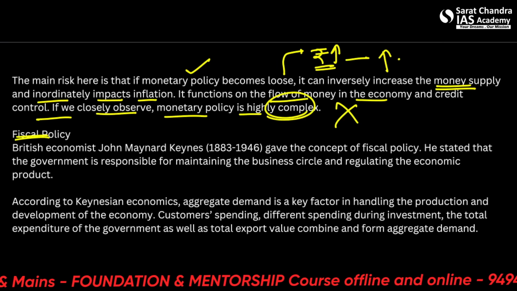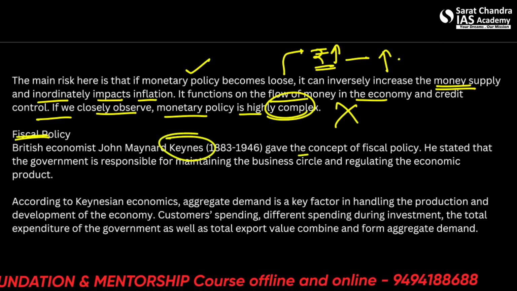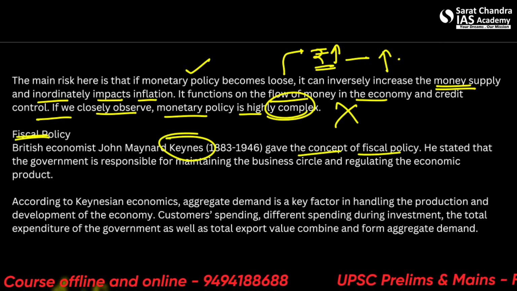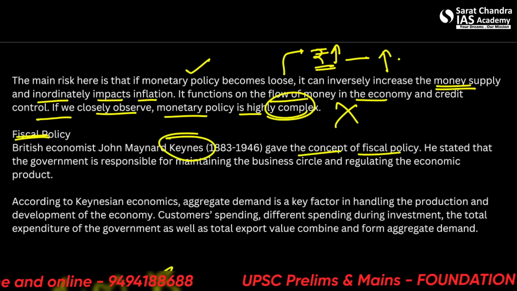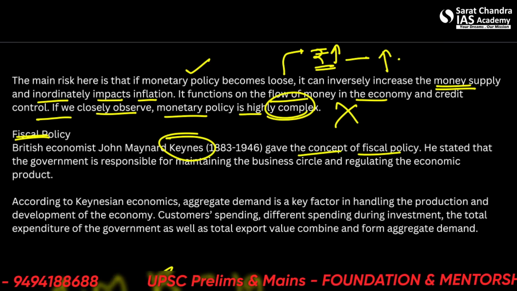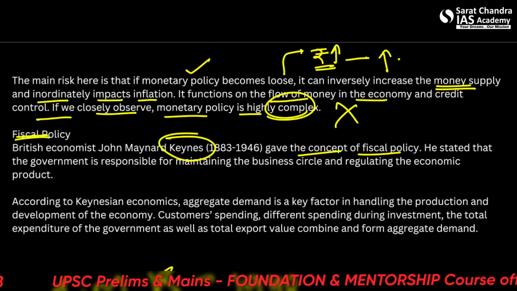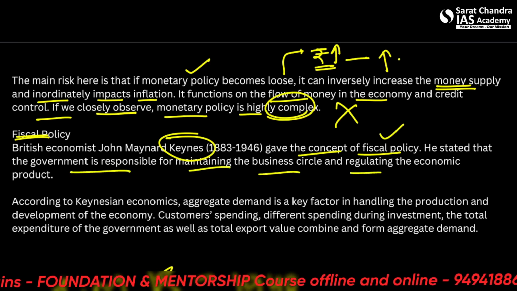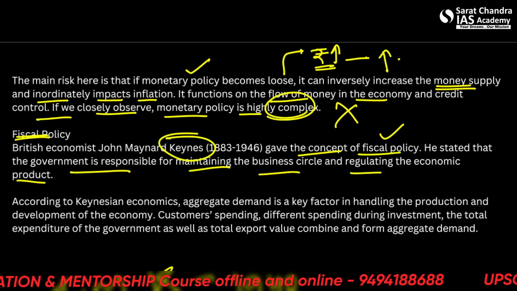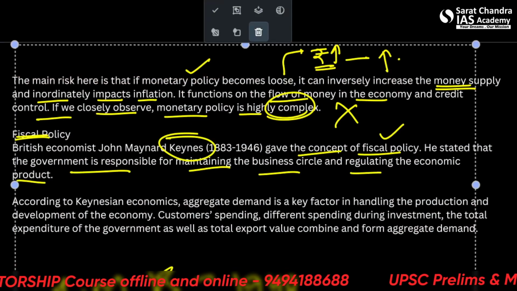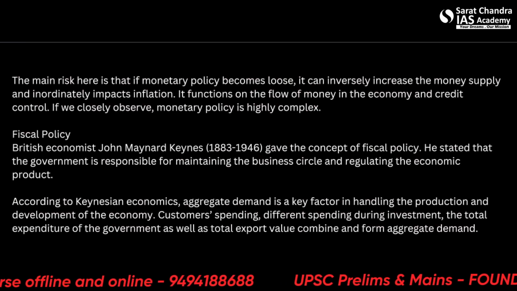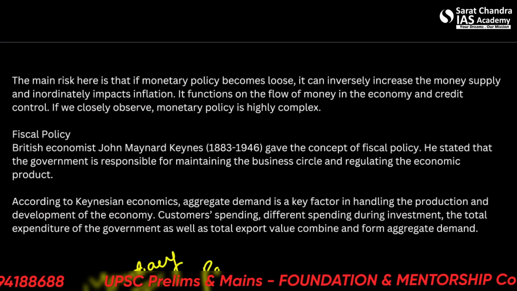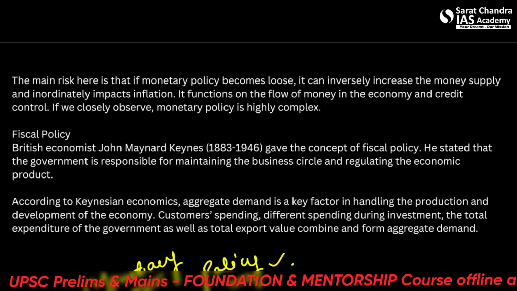Fiscal economy, let's just take one or two points. Keynes gave the concept of fiscal policy. Please remember this very important economist, John Maynard Keynes, JMK. He was around the 1930s, 1940s. He gave the concept of fiscal economy. He stated that government is responsible for maintaining the business cycle and regulating the economic product. We'll not be talking about the fiscal policy a lot. The question we are tackling is about the monetary policy. However, I have given you the basics. Further on, we'll only be talking about the monetary policy.